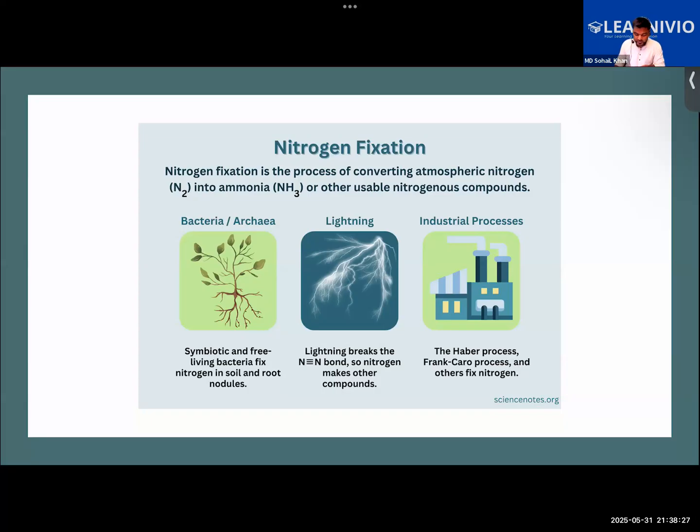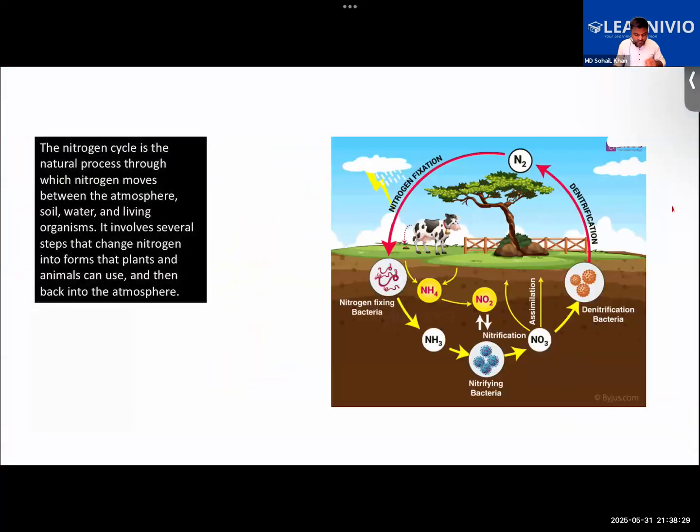Nitrogen fixation is one of the important steps of the nitrogen cycle. Nitrogen is one of the important minerals required by the plants. In fact, it is required by we human beings also, right? And nitrogen is particularly needed by the plants in order to make protein. Why do they need it? So that they can make proteins.